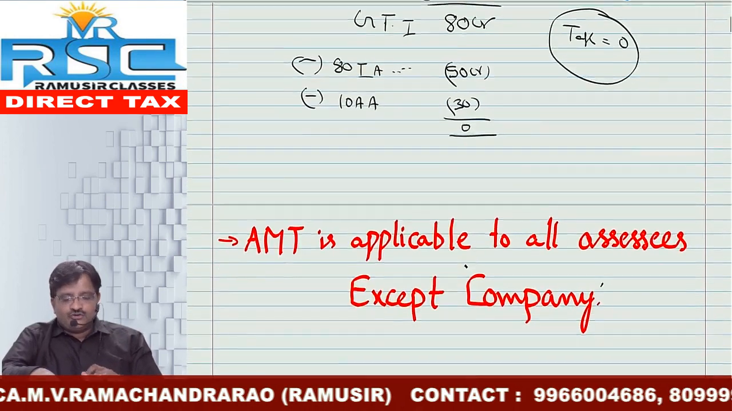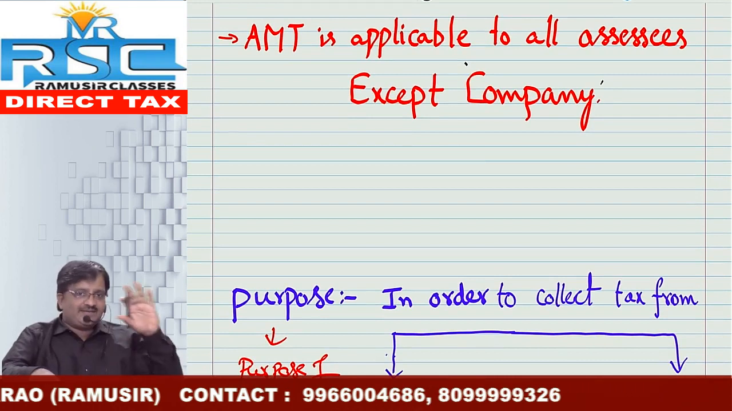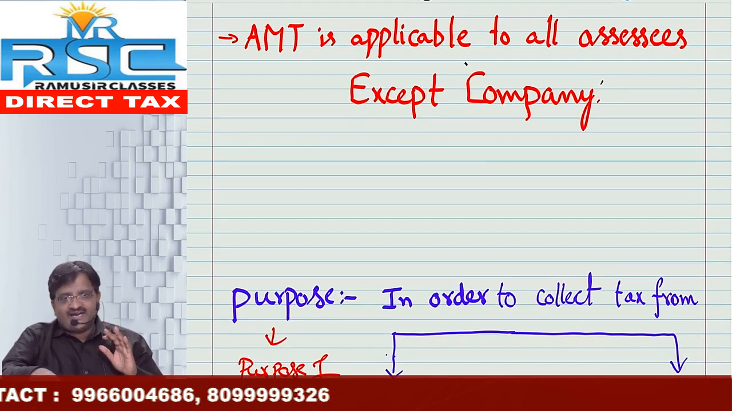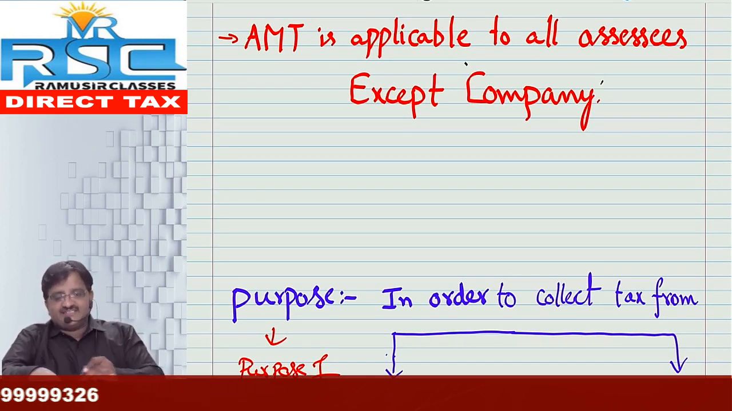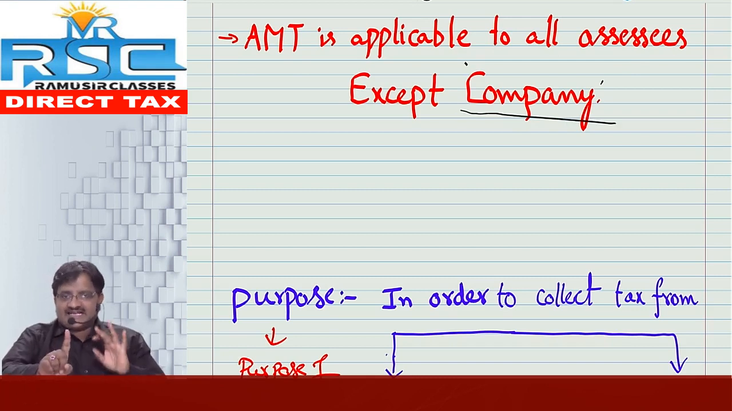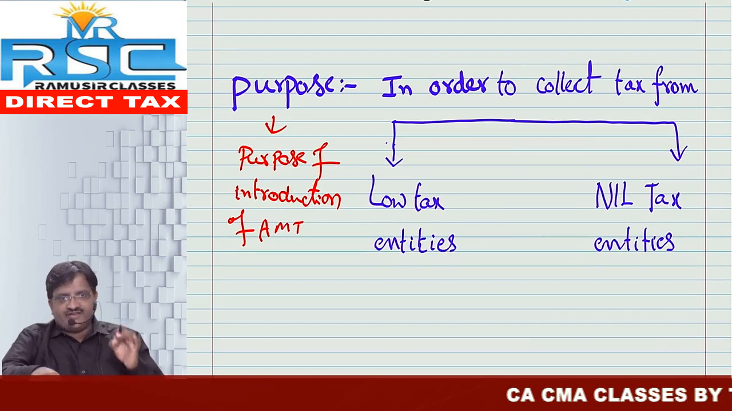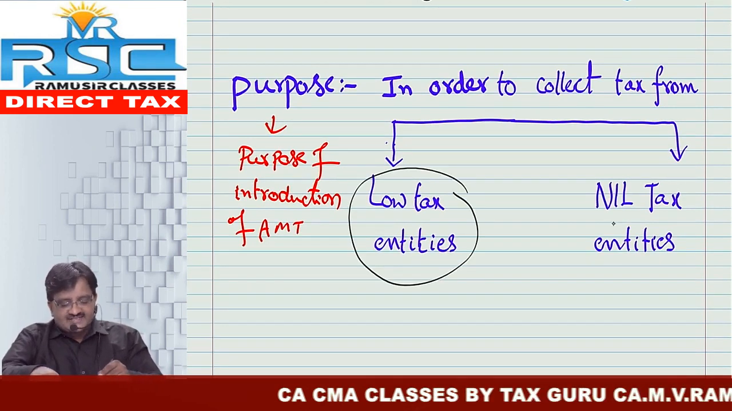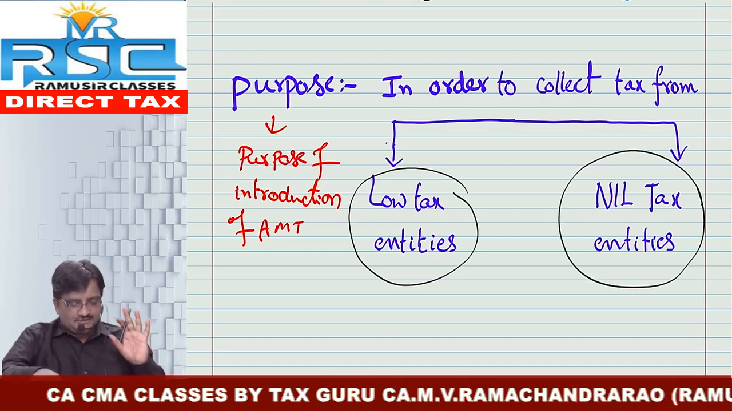Friends, as you know, the topic called MAT is applicable for corporate assessees, whereas AMT is applicable for non-corporate assessees. Let's start the topic. AMT is applicable for all assessees except companies. The purpose of introduction of AMT is to collect tax from low tax entities as well as nil tax entities.